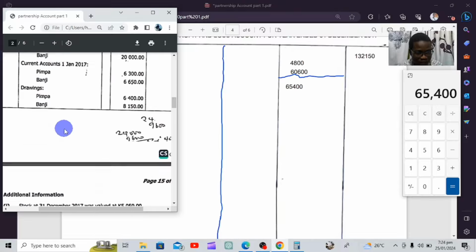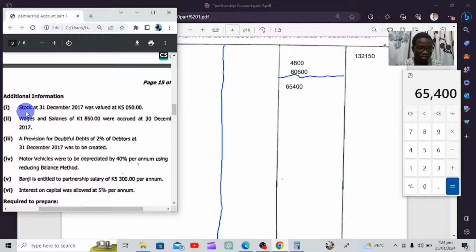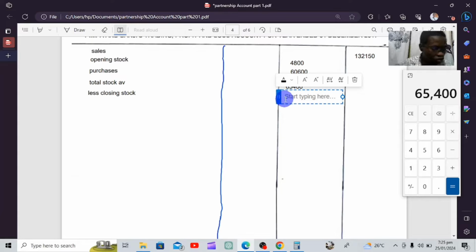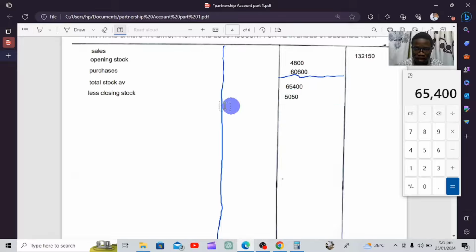We're going to find it down here where they said additional information. Stock at 31st December 2017 was valued at 5,050 kwacha. So this is our closing stock, and we're going to enter our closing stock as 5,050 kwacha.